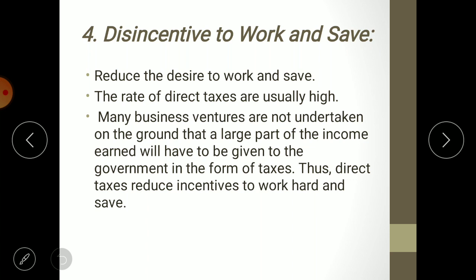What will that person feel? Why earn 10 lakh? I will be happy with 5 lakh. In 5 lakh, I will enjoy. I will fulfill all my necessities, and my income will be mine only. No one will come to ask for their share. So that is why the second time he will not work hard to earn more than 5 lakh rupees. Getting it? So that is disincentive to work and save. That is, I have told you about disincentive to work.